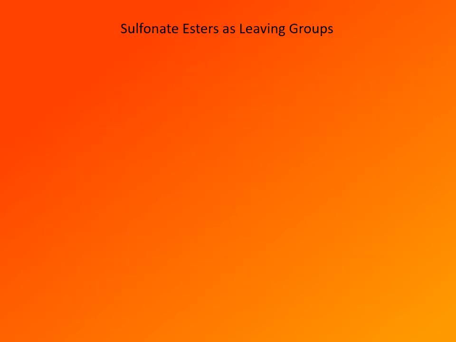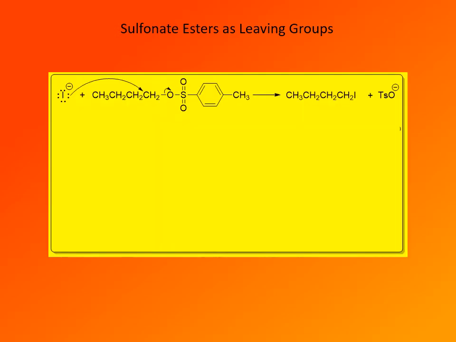Here are some examples of the use of sulfonate esters as leaving groups. In the first case, we have a reaction of a tosylate, obviously prepared from 1-butanol, with the iodide anion. In this case, the source of the iodide anion would be potassium iodide. That's the most common inorganic salt that is used as a source of the iodide anion. So reaction with potassium iodide would result in formation of the corresponding alkyl iodide, in this case 1-iodobutane.